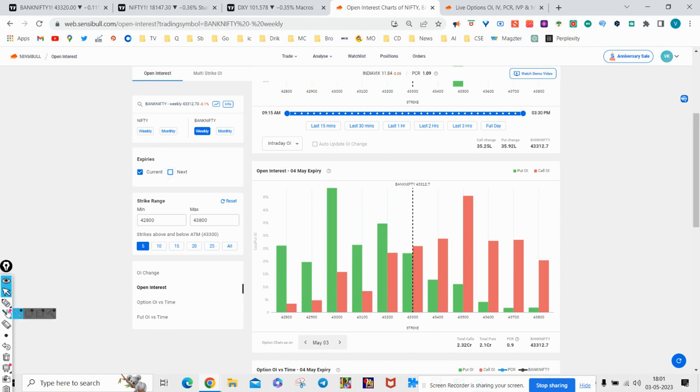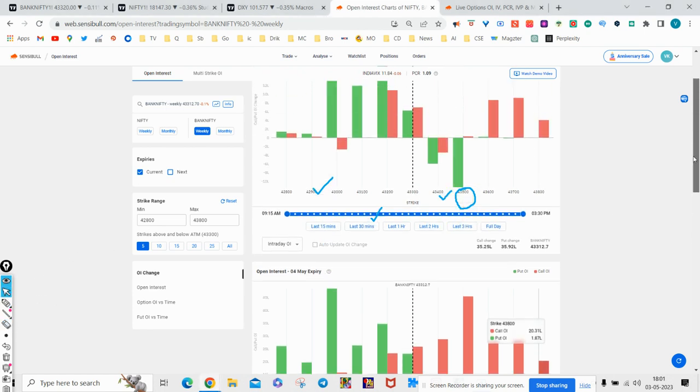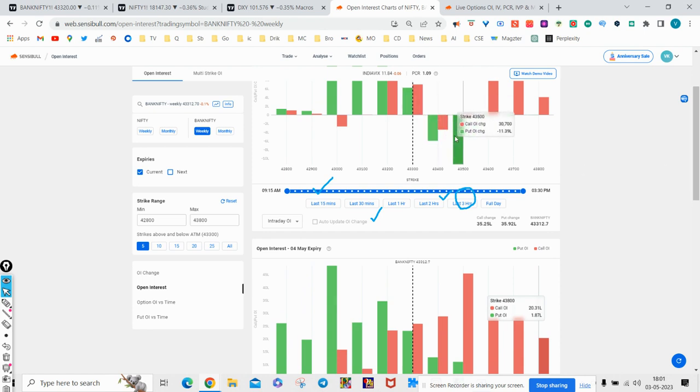So as we can see from the overall chain, that 43 as of now appears to be a strong support, and today we saw additions at 43,200 also. 43,500 remains the overall resistance. But today, for some reason, intraday there was put unwinding at 43,400 and 43,500.